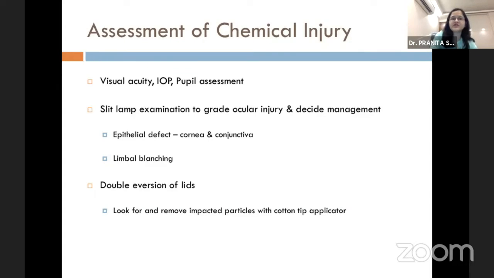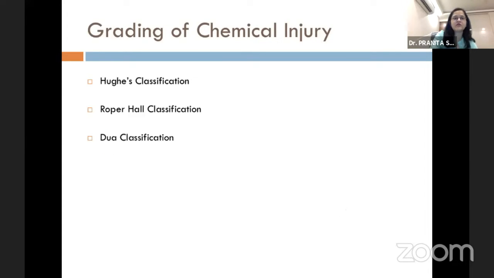So when the patient presents to you, assessment of the visual acuity, intraocular pressure, and pupil assessment, and slit lamp examination to grade the ocular injury and decide the management should be done. The epithelial defect, both corneal and conjunctival, and limbal blanching or the limbal involvement should be quantified and documented, and double eversion of the lids should be done to look for impacted particles, which should be immediately removed.